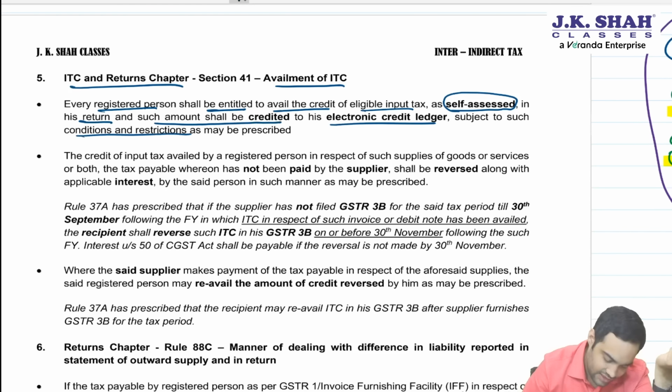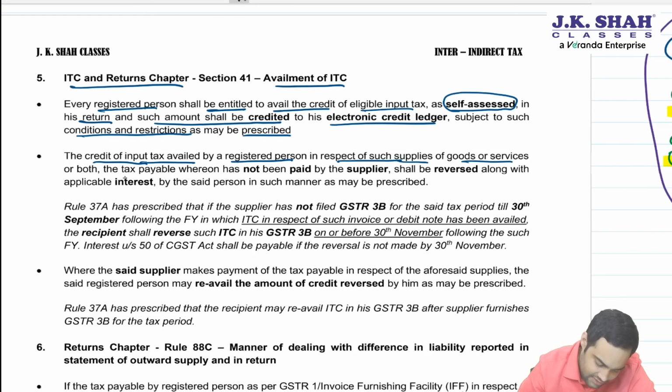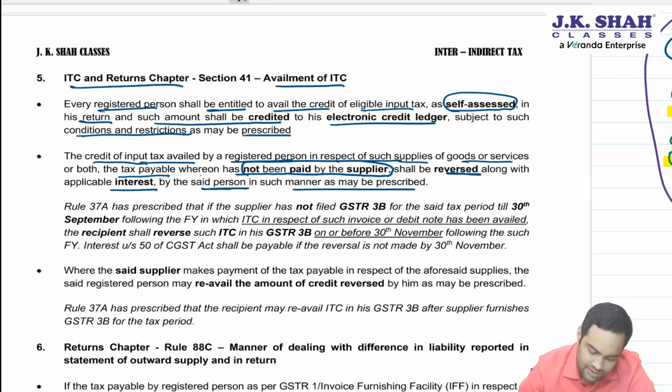The credit of input tax availed by the registered person in respect of such supplies of goods or services, the tax payable whereon has not been paid by supplier, shall be reversed along with interest by the said person in the manner as may be prescribed.